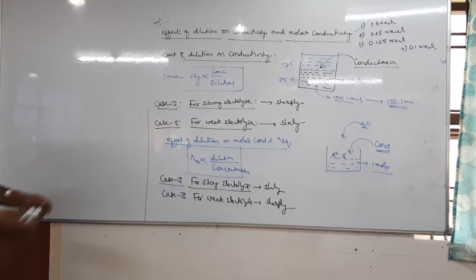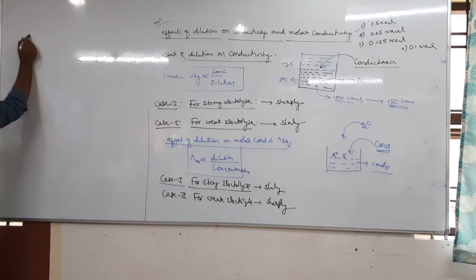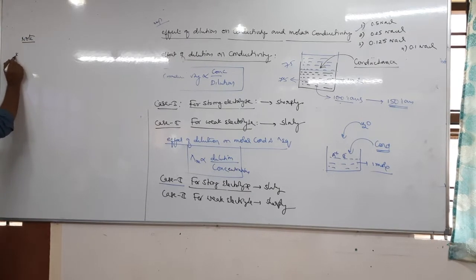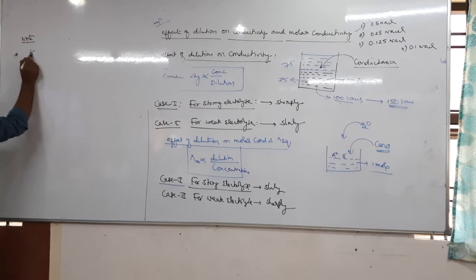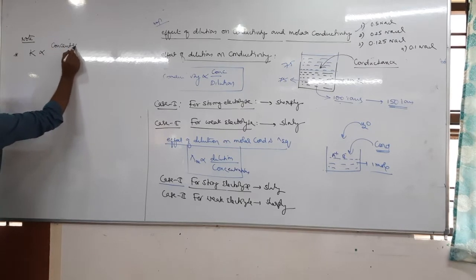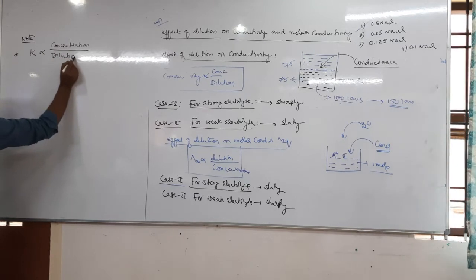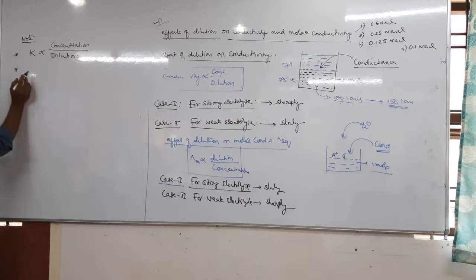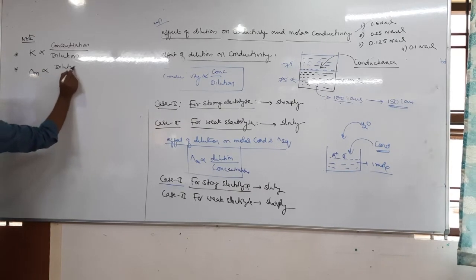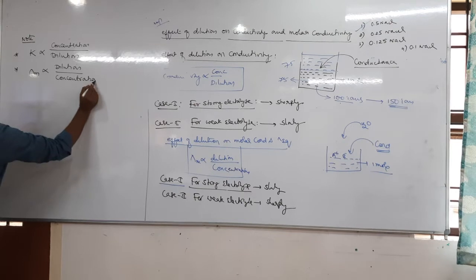Okay, you understand? So once again, take this important note. One, K is directly proportional to concentration, inversely proportional to dilution. Next, lambda m is directly proportional to dilution, inversely proportional to concentration.